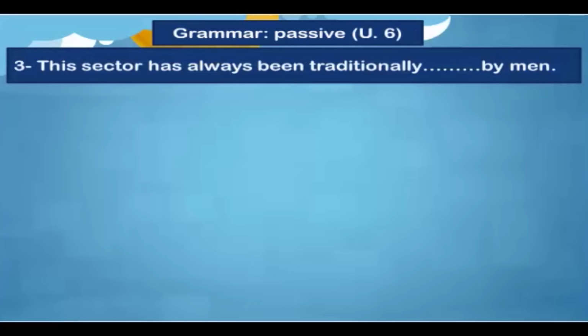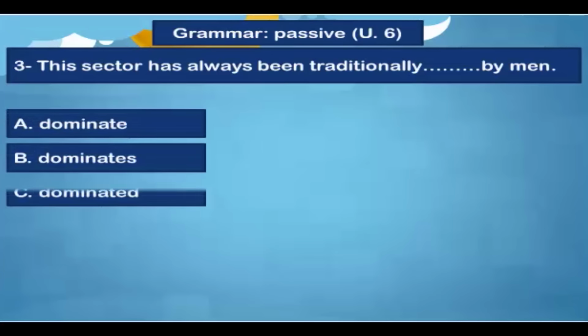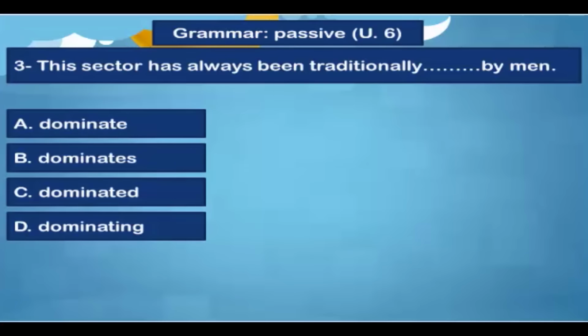Another question concerning passive, question number 3. This sector has always been traditionally dominated by men. The sentence is in the passive. This sector has always been traditionally. What we need here is the past participle. Very good. So it's not dominate and it's not dominates, but it's dominated.